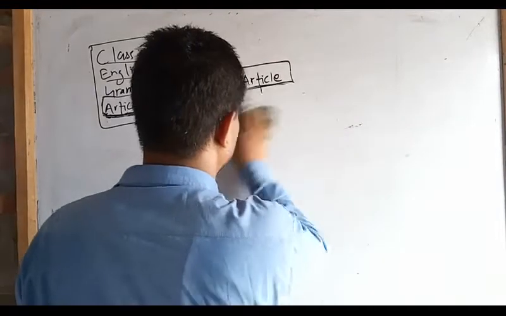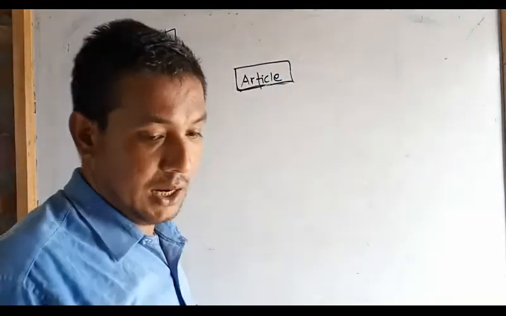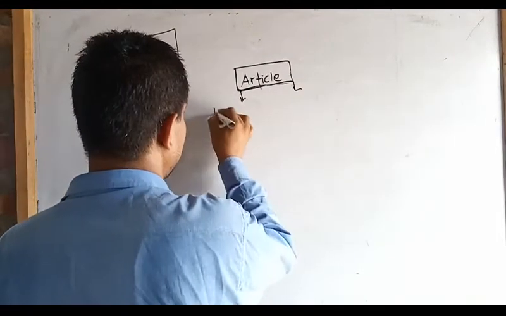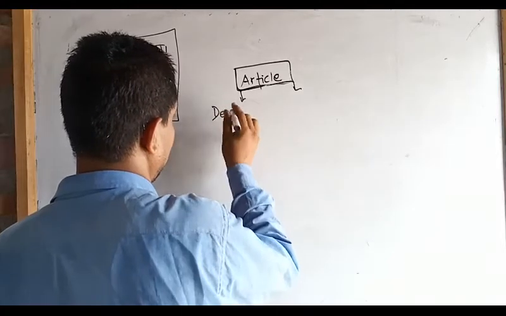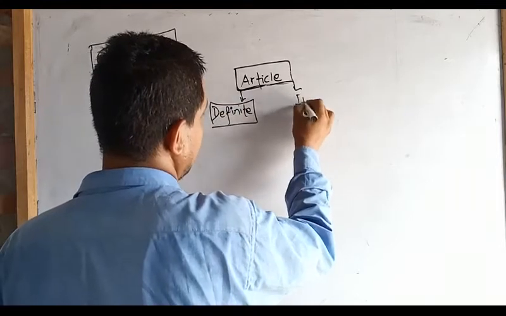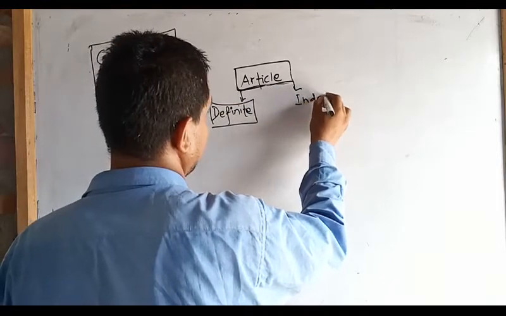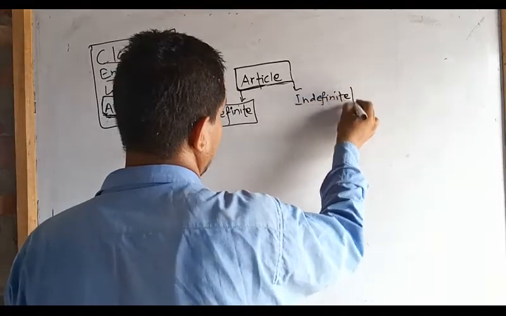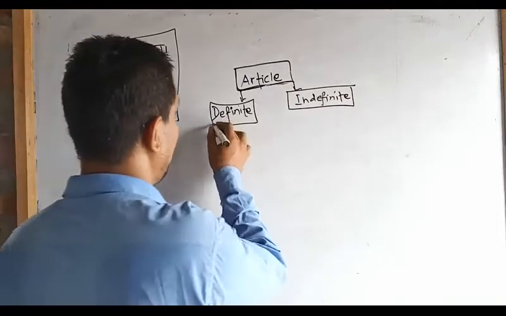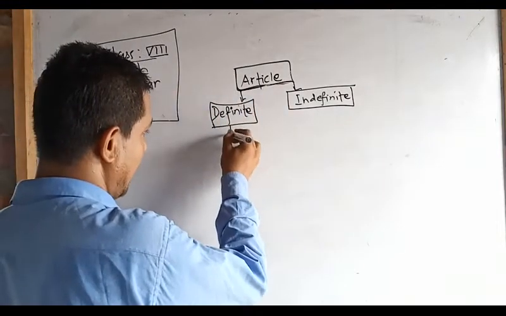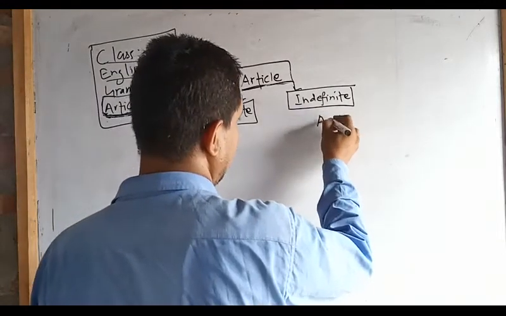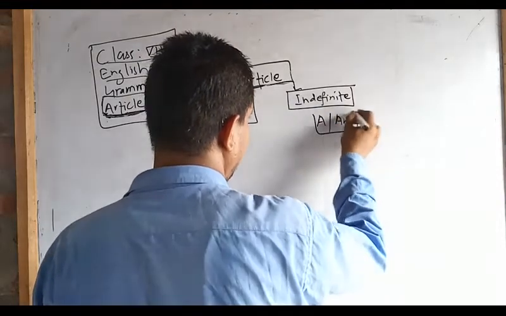According to modern grammar, article is divided into two parts: one is definite, and the next one is indefinite. So article is divided into two parts, definite and indefinite article. The definite article is the, and indefinite is a and an. Indefinite is a and an.